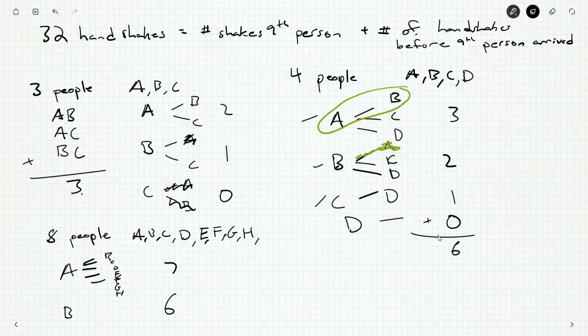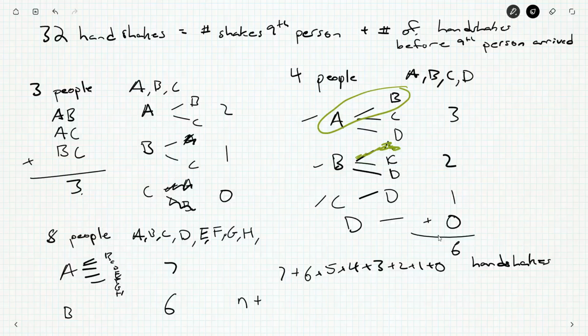And then B, well, B can shake hands with not themselves and not A because that's already counted for, so that leaves 6. So 8 people shaking hands is going to result in 7 plus 6 plus 5 plus 4 plus 3 plus 2 plus 1 plus 0 handshakes. And you might have seen something like this before. It's the sum of the first 7 numbers, because this 0 at the end doesn't really count. And so if you had n plus 1 people,